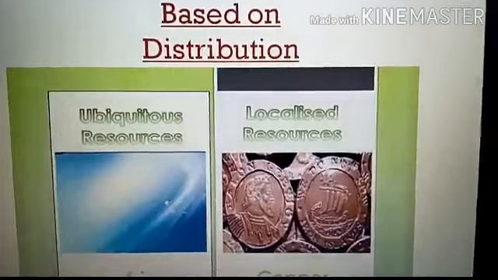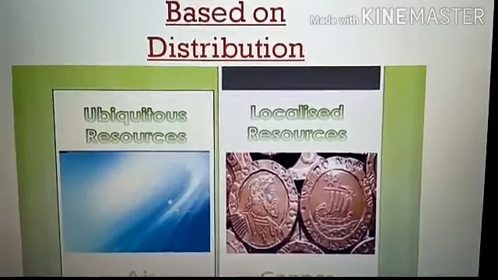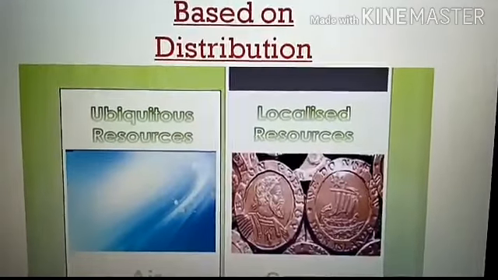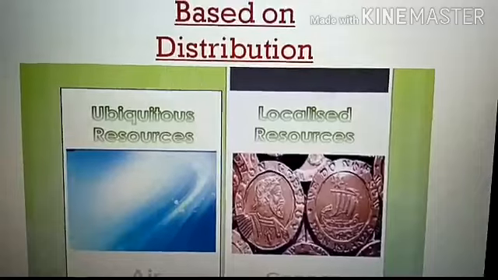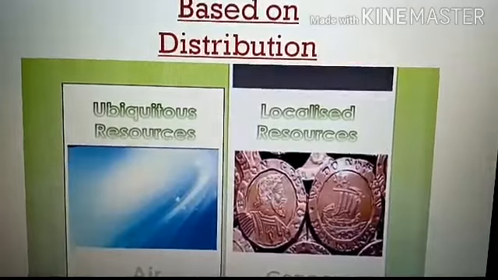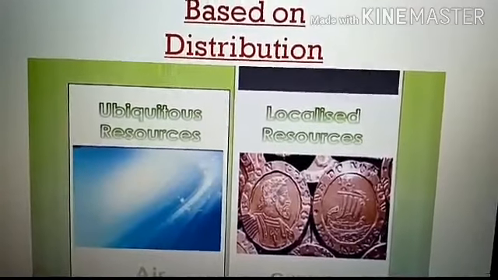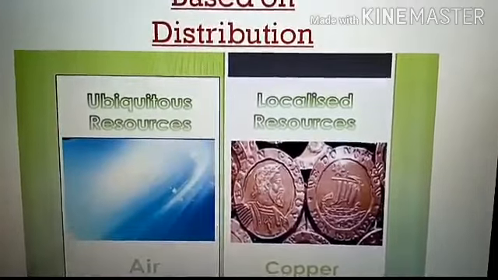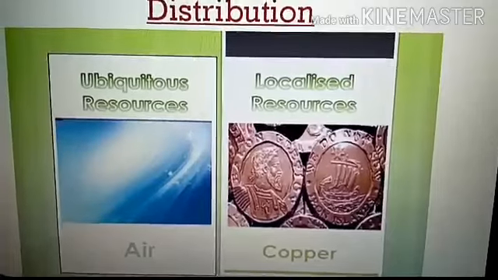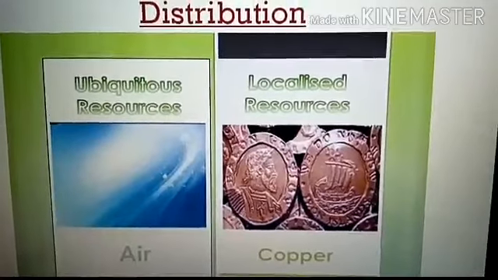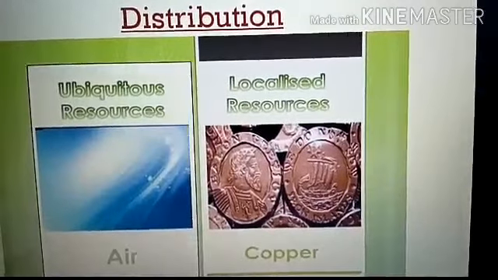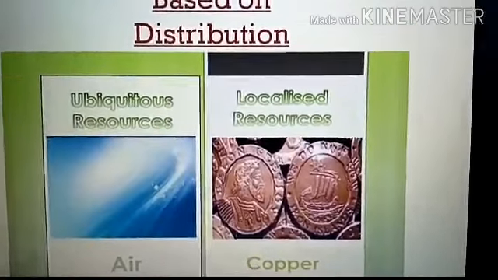Third category is based on distribution: ubiquitous resources and localized resources. Resources that are found everywhere, like the air we breathe, are ubiquitous. What is localized resources? It can be found locally. For example, copper, iron. These resources mainly focus in particular area. What is an example for ubiquitous resources? Air.